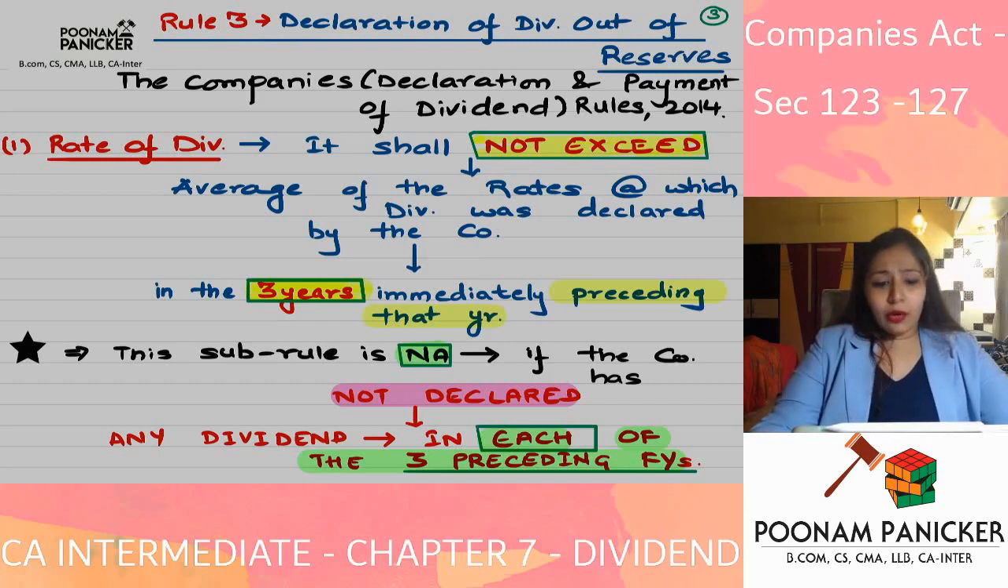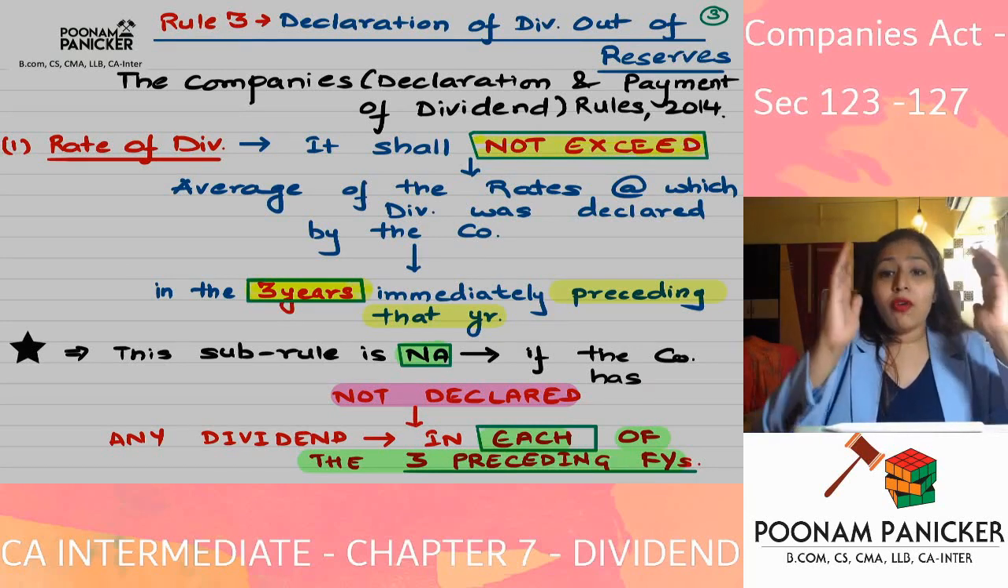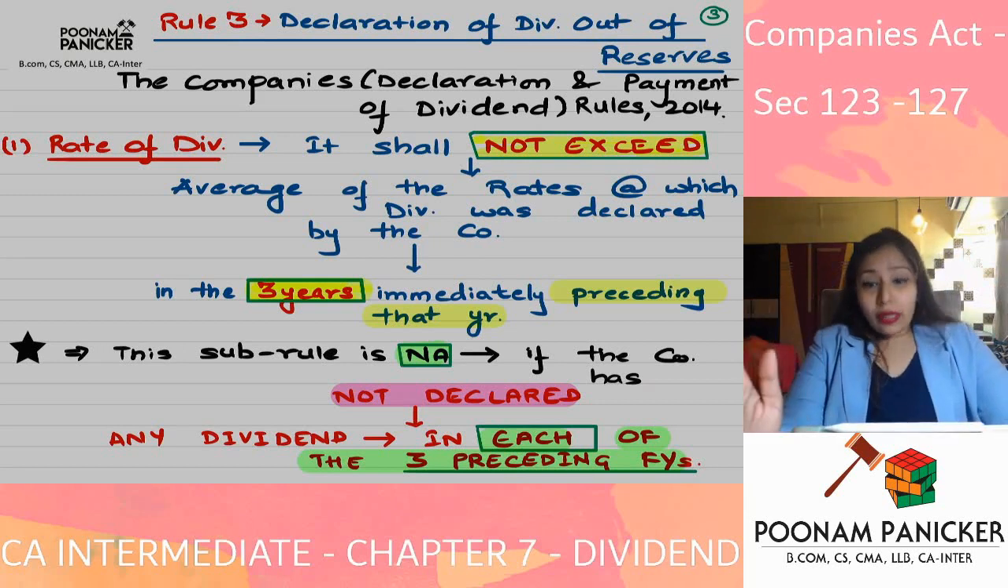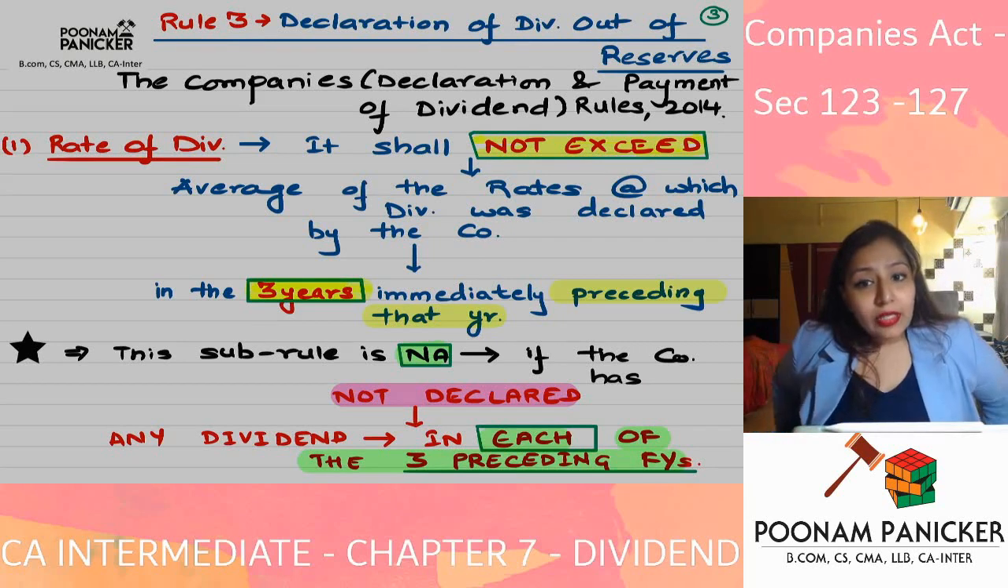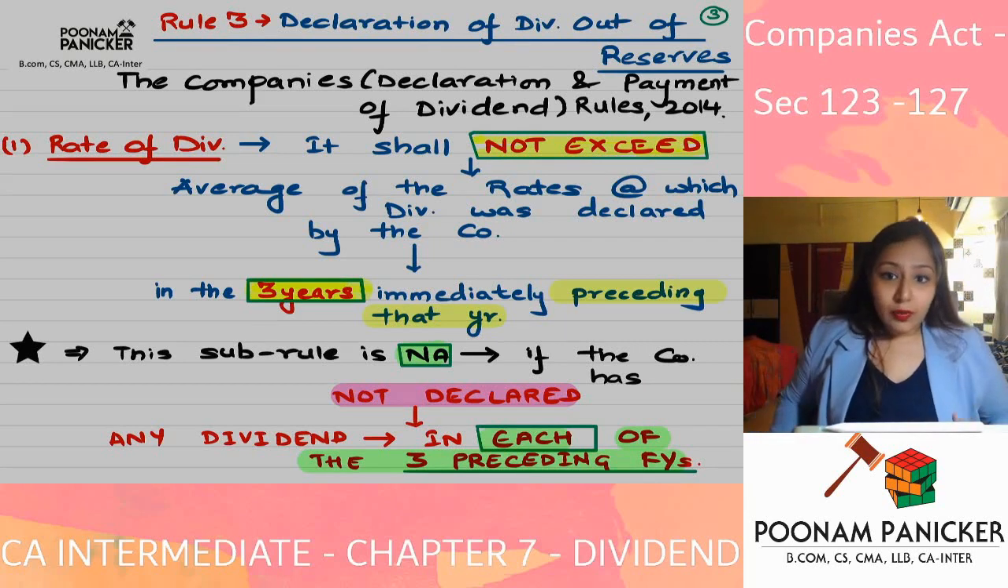Now, what is Rule 3 of declaration of dividend? Rule 3 of the Companies (Declaration and Payment of Dividend) Rules, 2014 tells us in detail the factors and points to be considered whenever you are declaring dividend out of reserves when the company has no profit for that financial year, or has inadequate profits. So which are the factors to be considered?